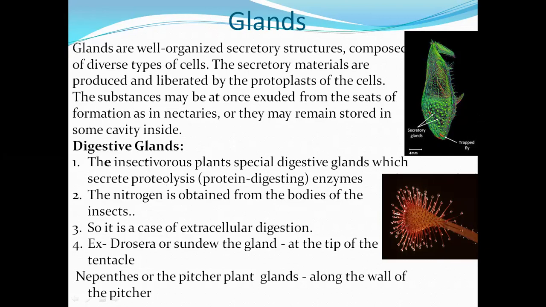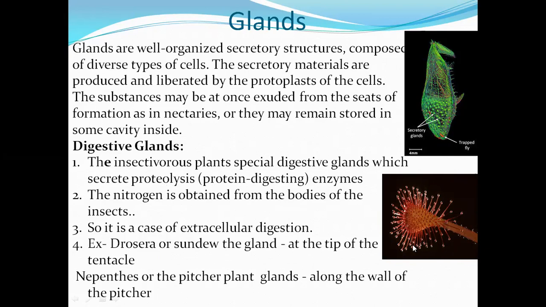The best example is Drosera, or sundew. This is a sundew plant. At the tip of each tentacle there is a gland. These tentacles are hair-like structures, and on the tip of each there is a gland.